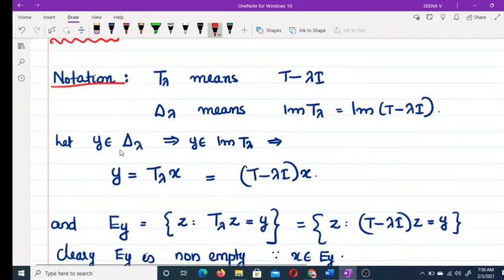Let y belong to delta lambda. What is the meaning of that? y is in image of T lambda. What is the meaning of that? y equal to T lambda x for some x.